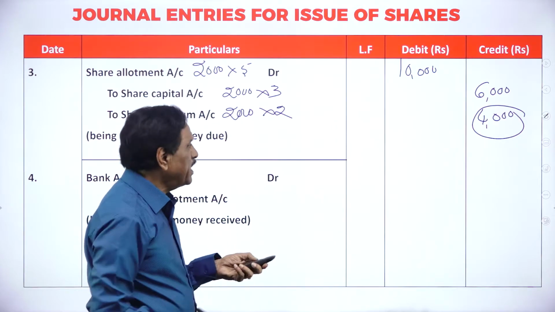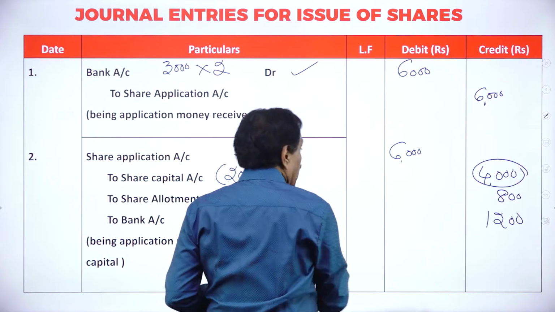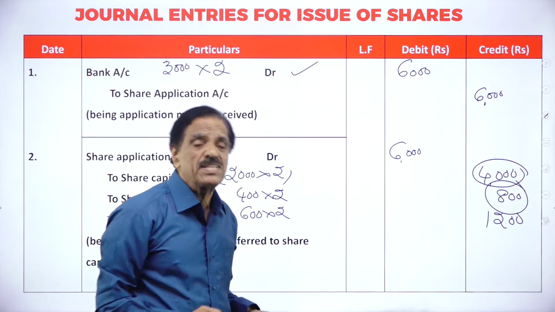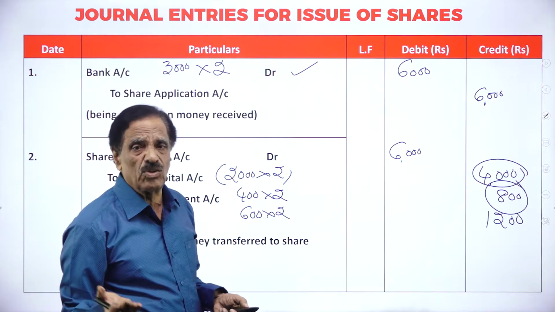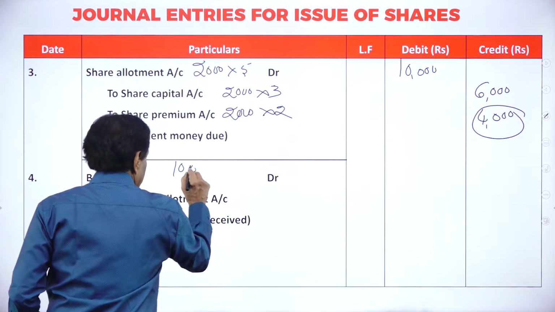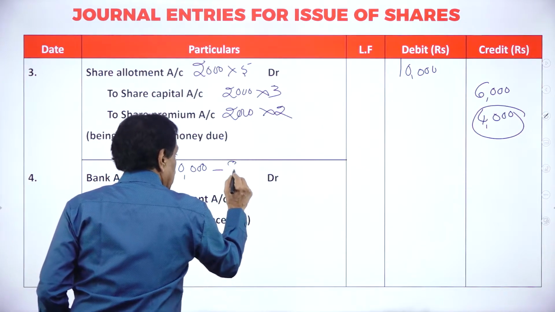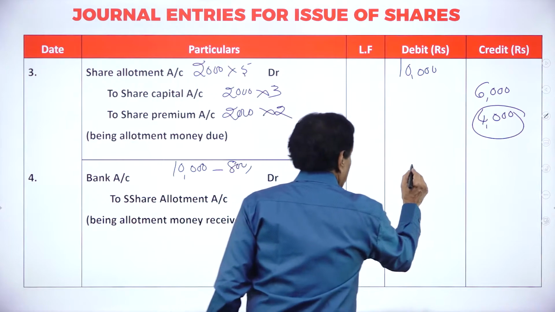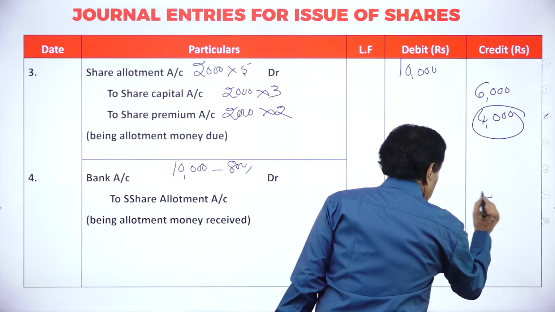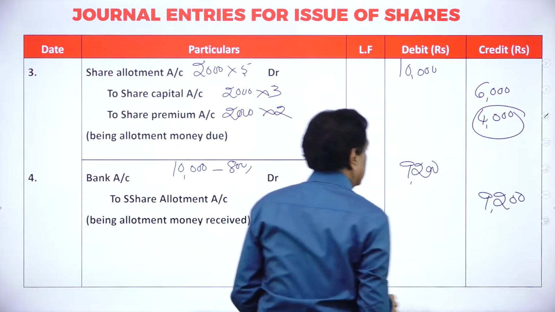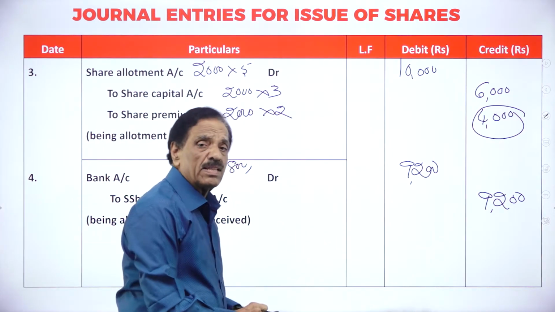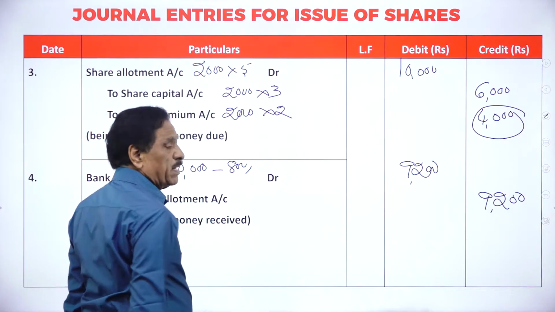What's the total money due? 10,000. If we see the last entry, how much was already credited to the allotment account? 800. So how much do you receive now? 10,000. How much already received? 800. What's the balance? 9,200 you are going to receive. Bank account debtor 9,200 to share allotment account 9,200. Narration: being allotment money received.